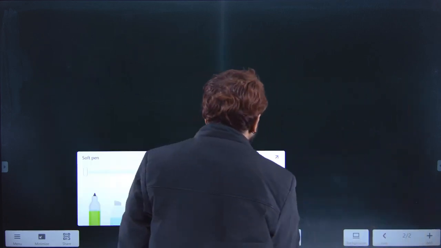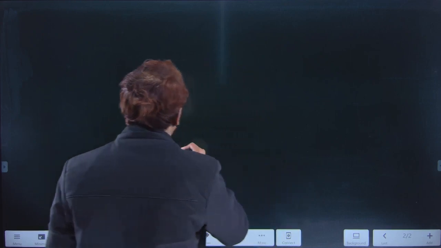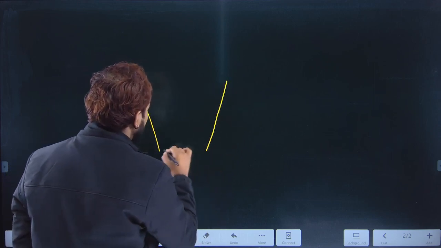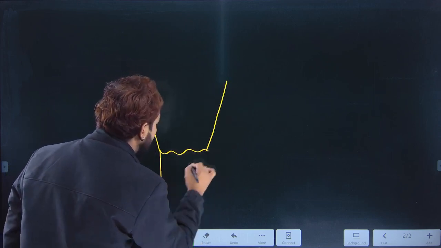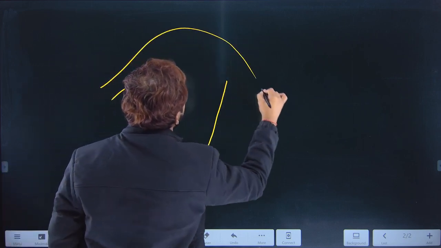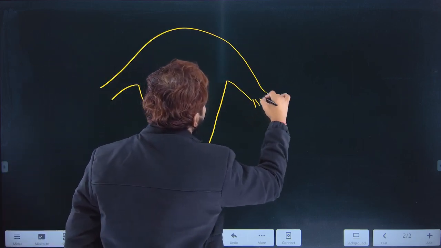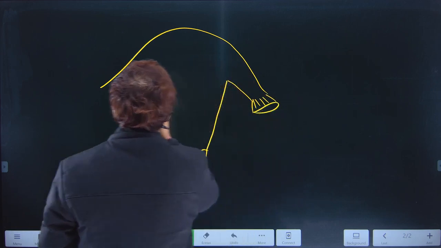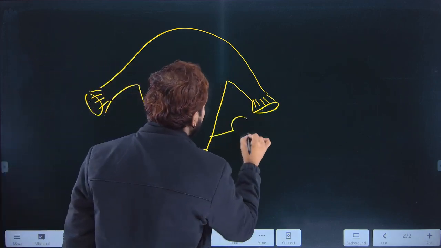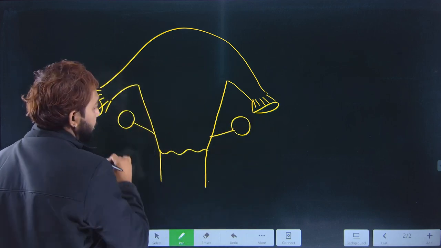In the female reproductive system, let's draw a basic diagram. Okay, the diagram is made.